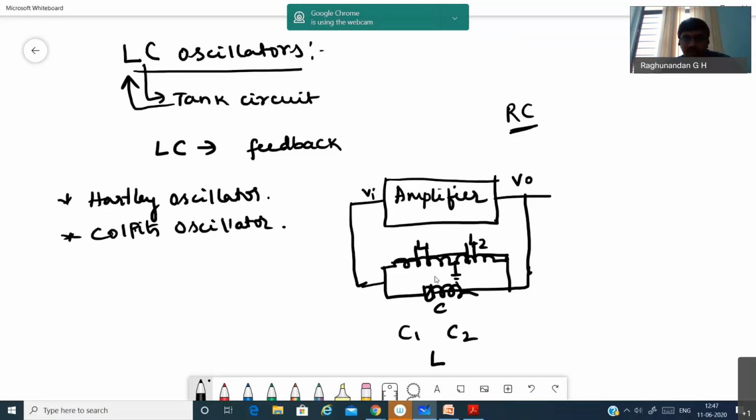Hartley oscillator or Colpitts oscillator. Hartley means you'll have two inductors and one capacitor. Colpitts means two capacitors and one inductor. Colpitts has C, two capacitors; Hartley, two inductors. You can just remember it like this.